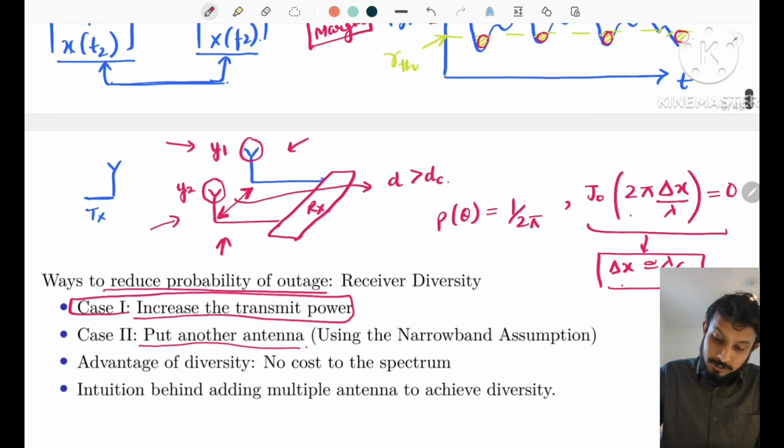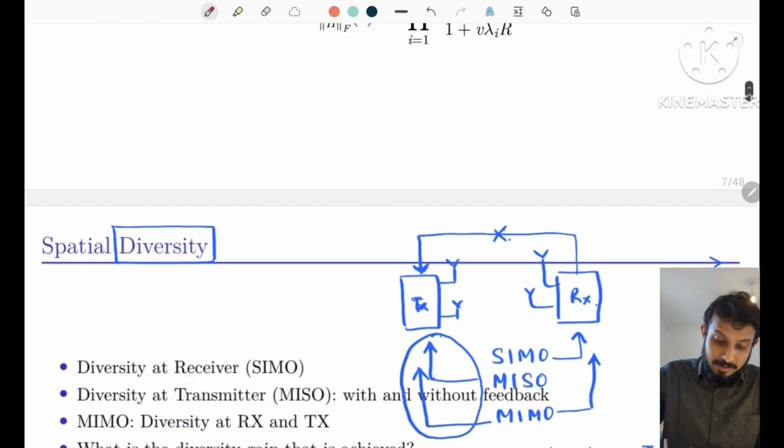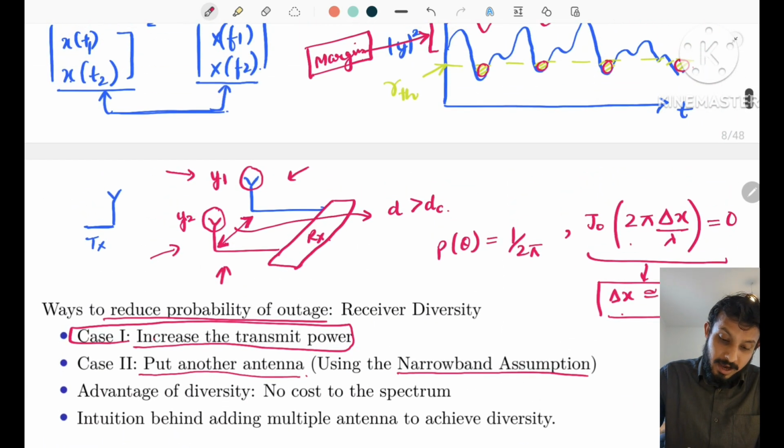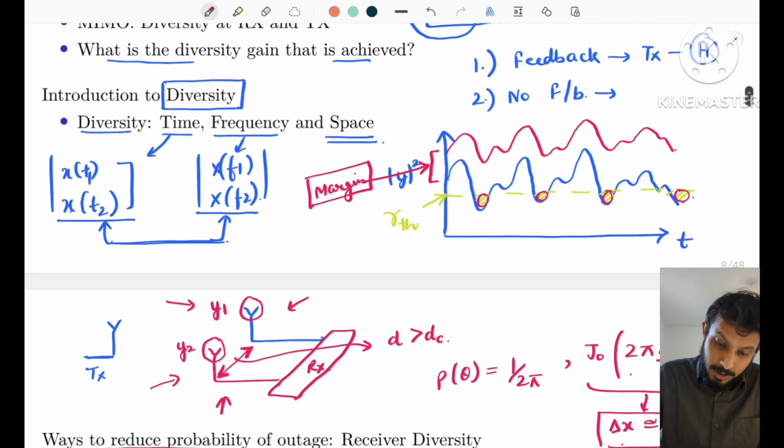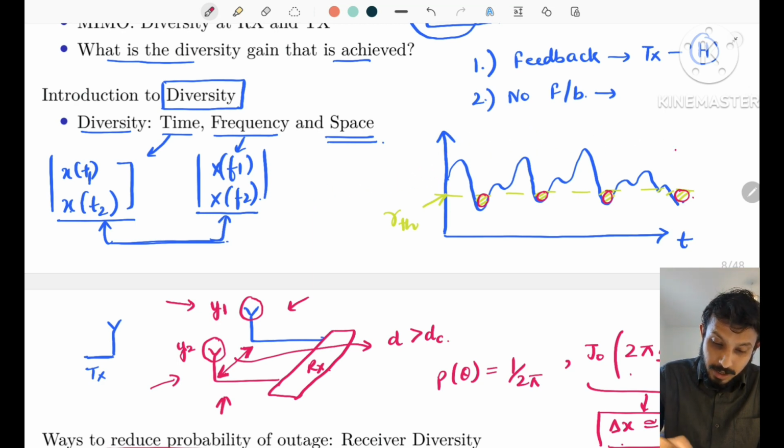Moreover, we will also use the narrowband assumption at the antennas, which states that the same signal is received at both the antennas, but they are shifted in phase. So now, when I put another antenna at the receiver, I will receive another signal. Let's say this is now the signal.